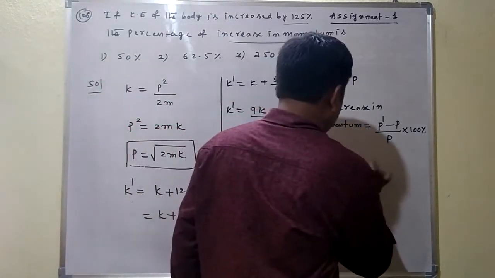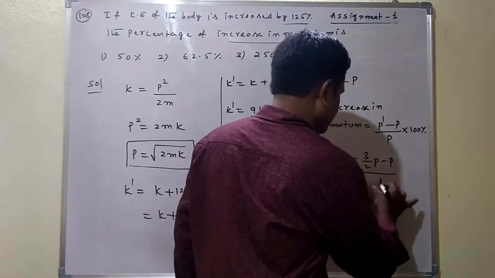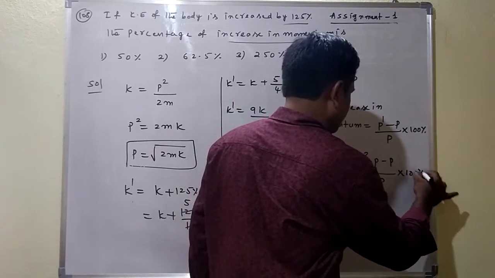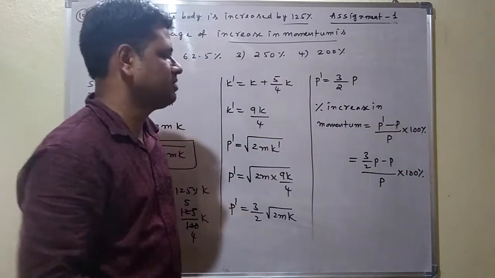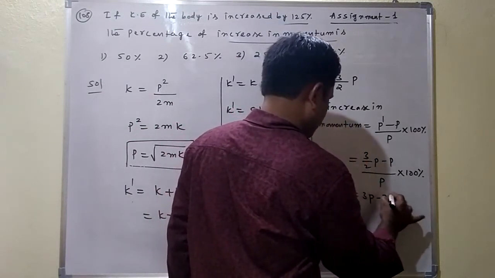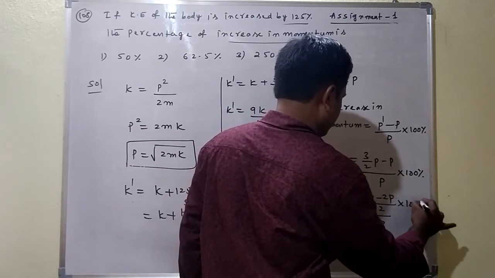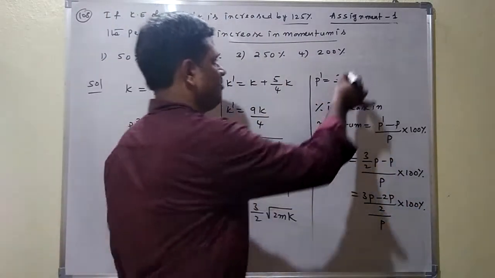Here final momentum is 3 by 2 P, initial momentum is P. So 3 by 2 P minus P is equal to 3P minus 2P by 2, by P into 100%.